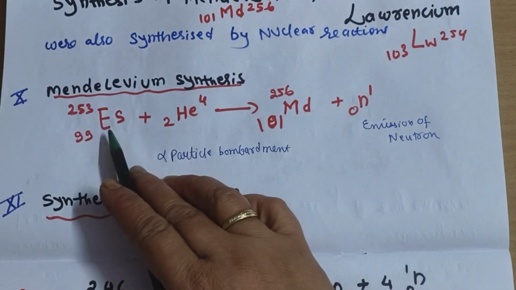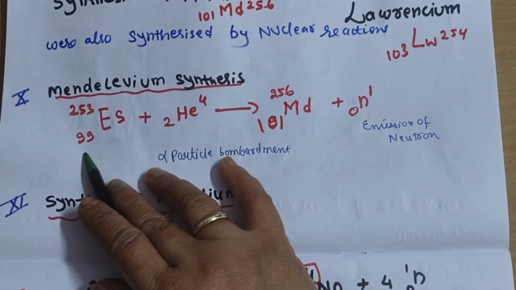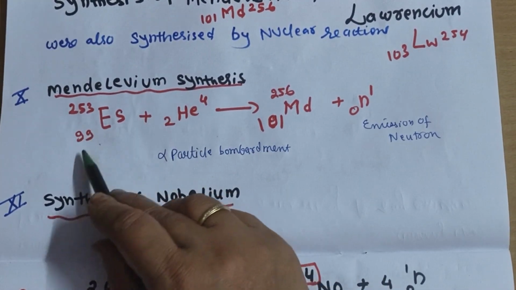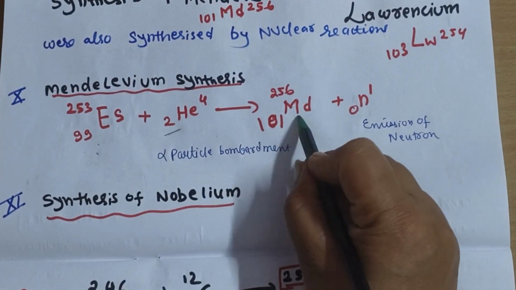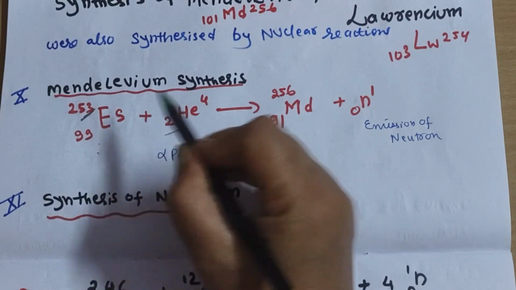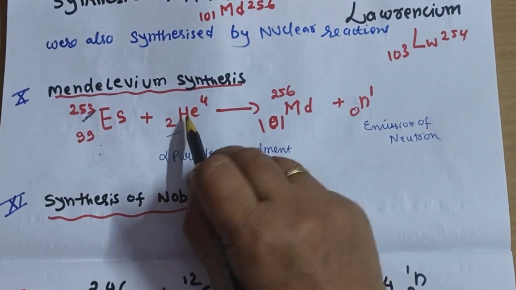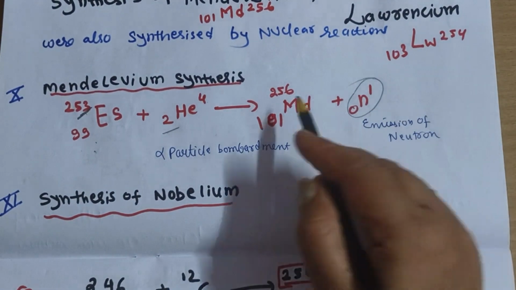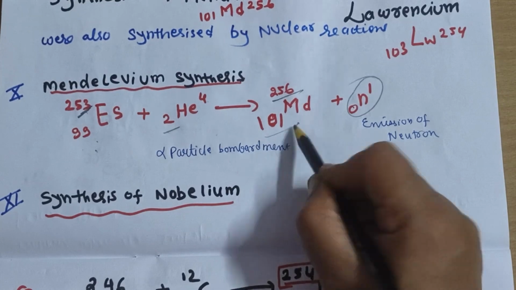So mendelevium synthesis is done again from einsteinium 99. Alpha particle bombardment will increase the atomic number by 2 units. So you will get your mendelevium 101, 256. Here 253, plus 4, you will get 257. So 1 neutron is emitted. So you will get mendelevium 256, 101.